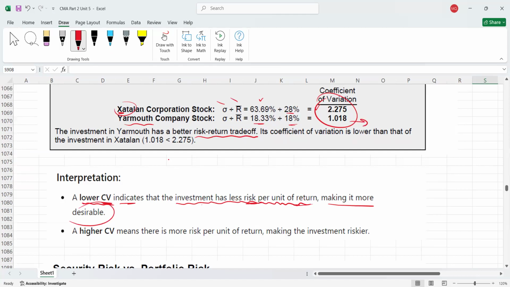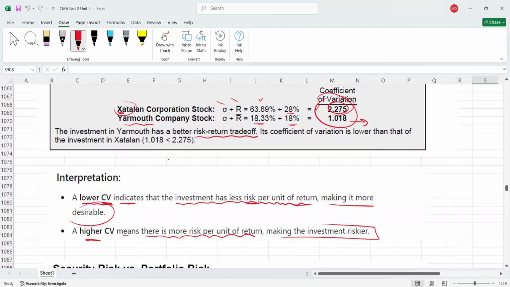As I told you at the start, in an efficient portfolio we have to get maximum return with minimum risk. Then with a higher CV, for example this 2.275, which is higher, there is more risk per unit of return, making the investment riskier. I hope it is clear, right?